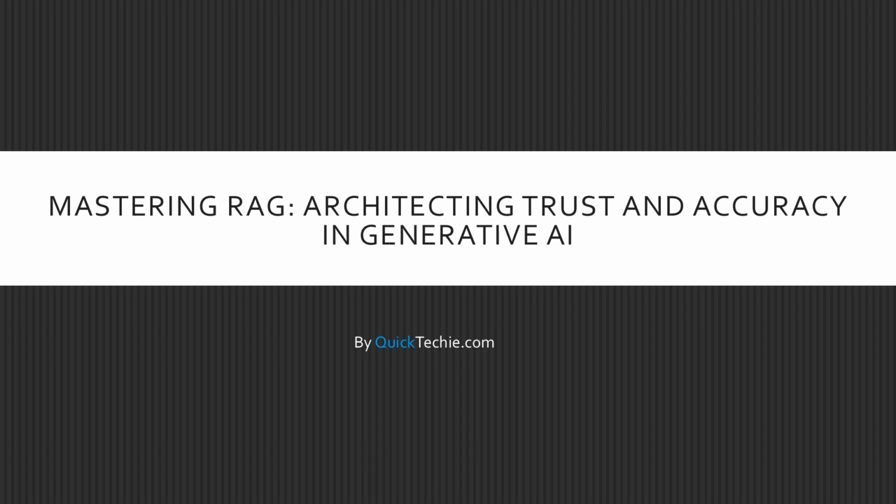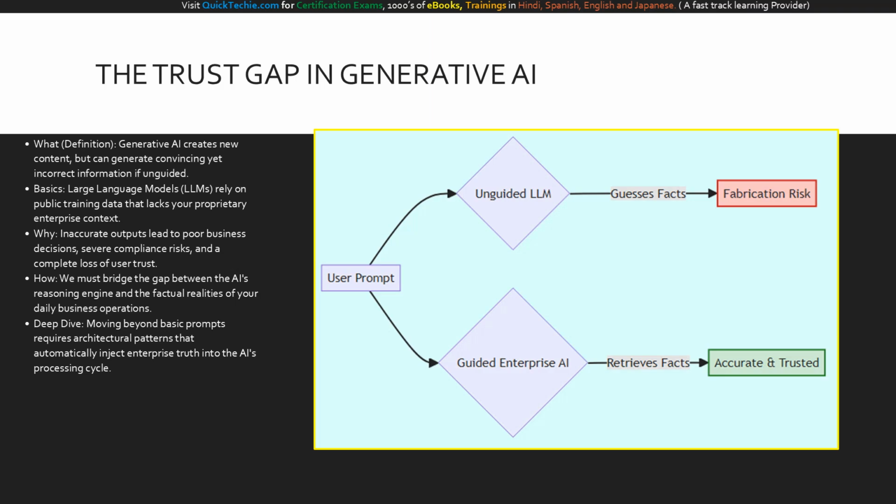Welcome, leaders and practitioners. Today we are focusing entirely on how to maximize the benefits of generative AI by using Retrieval-Augmented Generation, or RAG. Let's uncover how to make AI trustworthy. Welcome, everyone. Let's get straight to the biggest hurdle in AI adoption, the trust gap.